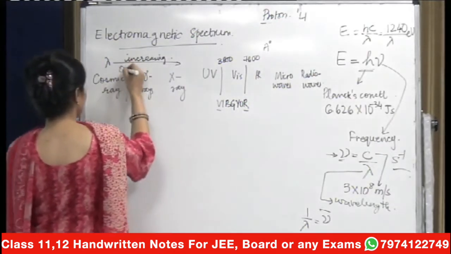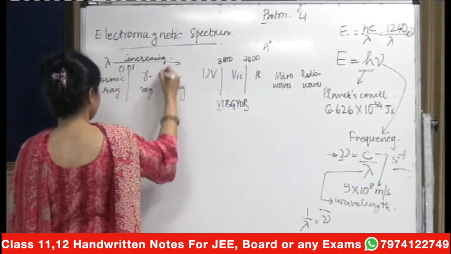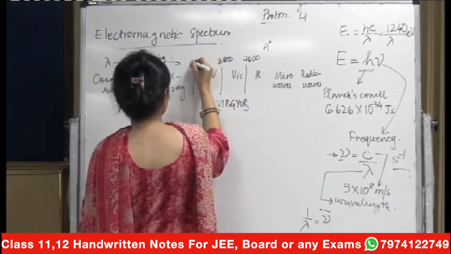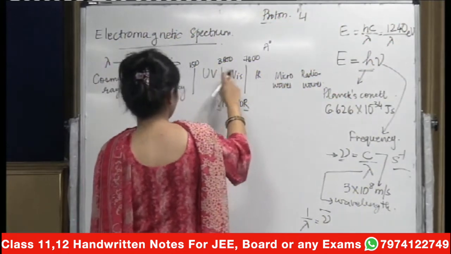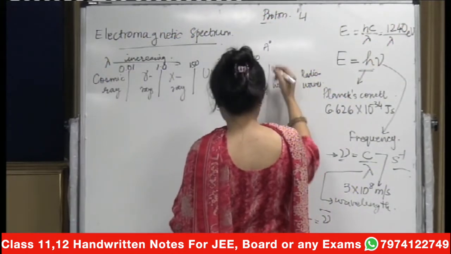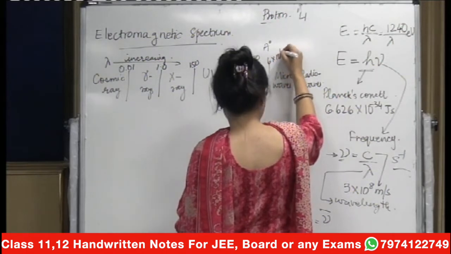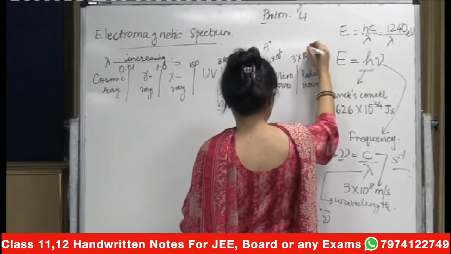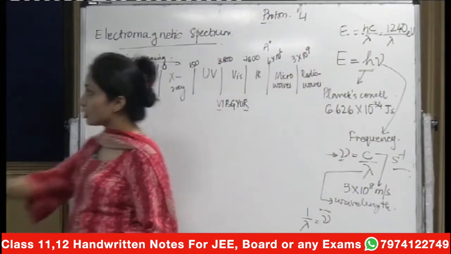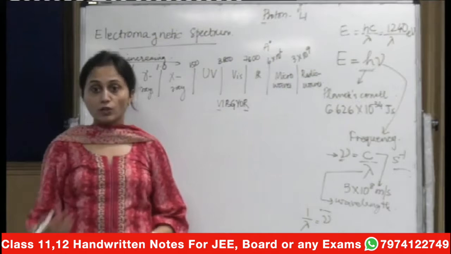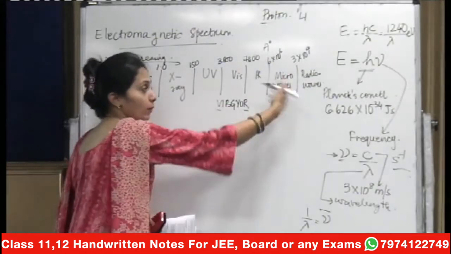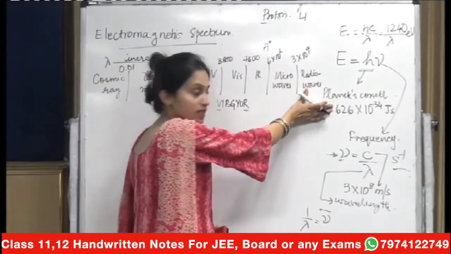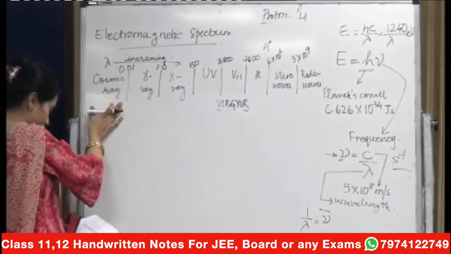So here this is the range which talks about the increasing range of wavelength. I'll just quickly put the values because they're given in the notes that I have. 0.01, 1, then X-rays is like 150, then you have 3800 to 7600, and this is like 6 into 10 to the power 6, and microwaves is like 3 into 10 to the power 9, and whatever goes beyond this region will be your radio waves. So which are the ones which have the highest wavelength? Radio waves. Which are the ones which have the lowest wavelength?